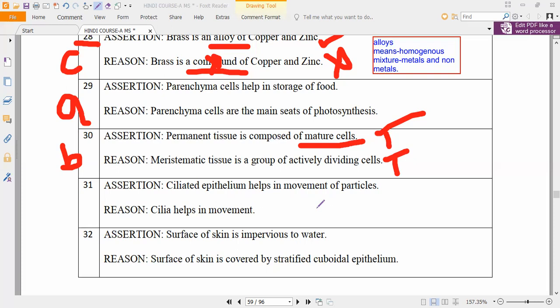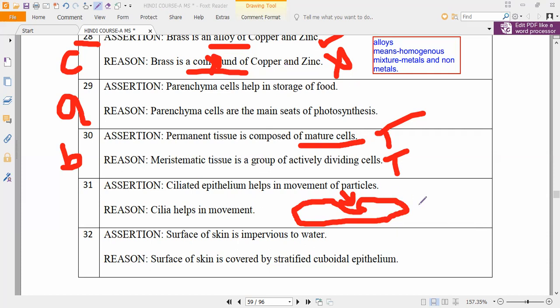So what is the shape of the Paramecium, guys? It will be like our shoe or a slipper shape. Yes or no? So this is the shape of the Paramecium. Here, this is called cilia. Understanding? Cilia is the place where it can suck the food, where it can eat the food.